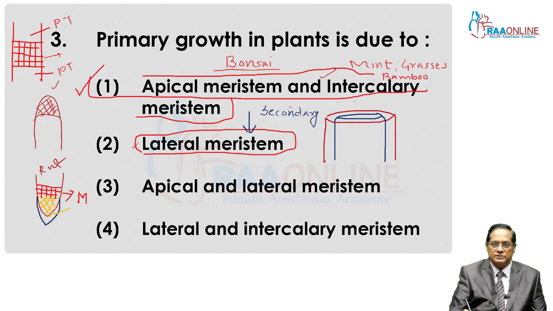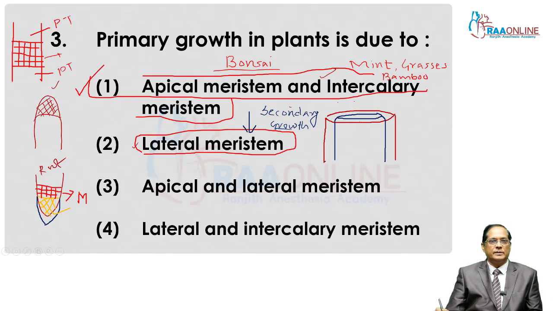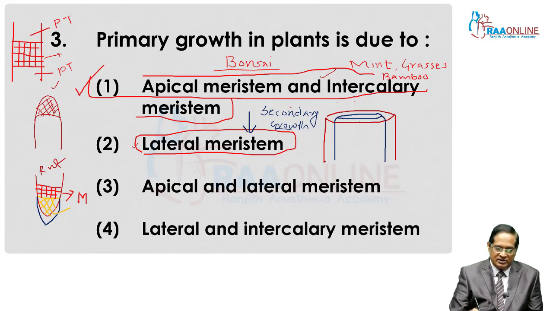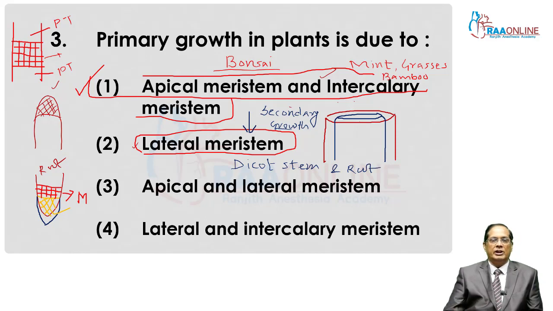Lateral meristem is responsible for secondary growth in plants. This is the role of lateral meristem in plant, responsible for secondary growth, that is increase in girth. But lateral meristem is restricted to the dicots only. It is found in dicot stem and dicot root only. So that's why secondary growth is seen in dicots, and especially with respect to the stem as well as root.